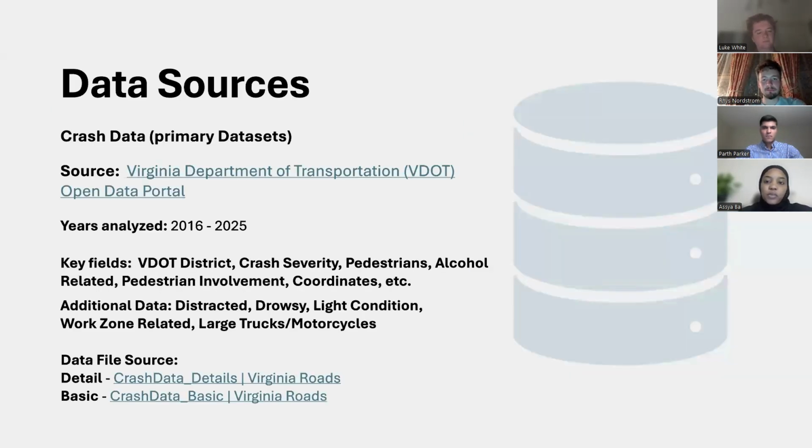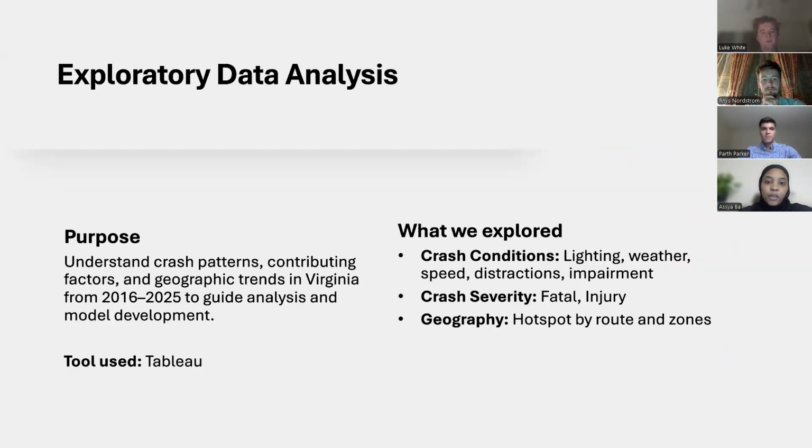To do this, we used crash datasets directly from Virginia's Department of Transportation's Open Data Portal. These datasets included a wide range of variables, which gave us a rich foundation to work with, both for our analysis and for the modeling later on. So the first step was exploration. Using Tableau, we visualized the data to uncover trends, patterns, and potential predictors.